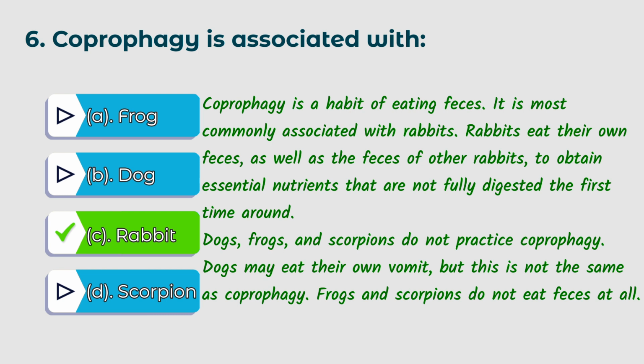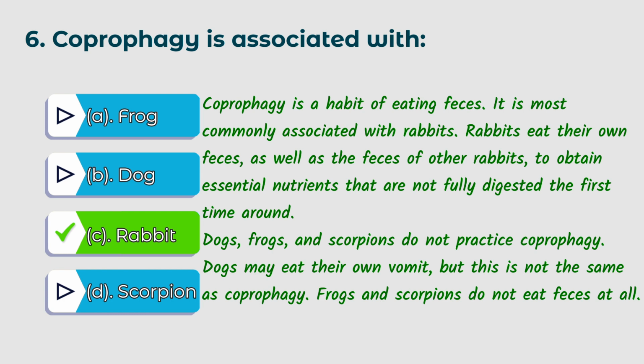Rabbits eat their own feces as well as the feces of other rabbits to obtain essential nutrients that are not fully digested the first time around. Dogs, frogs and scorpions do not practice coprophagy. Dogs may eat their own vomit, but this is not the same as coprophagy.